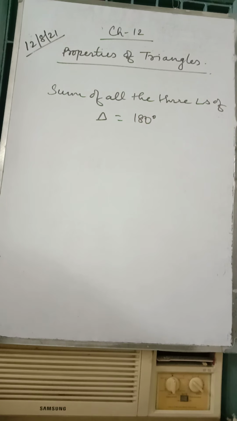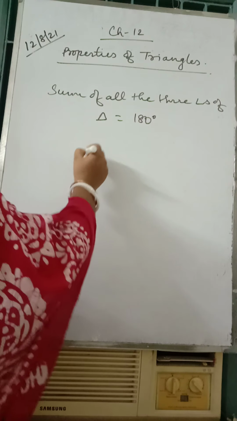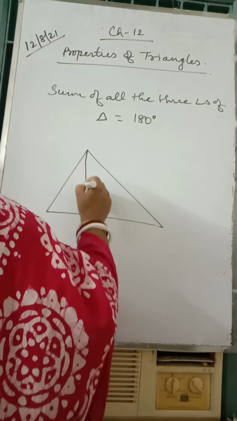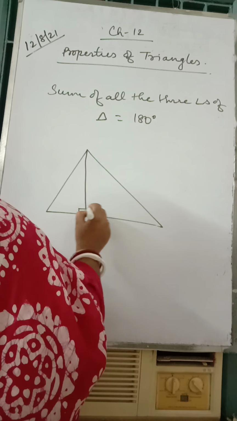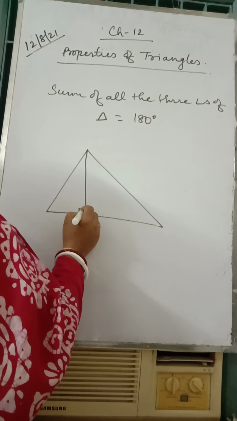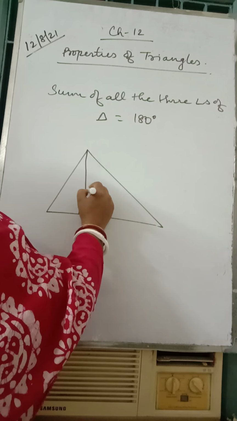Now next we have altitude and median. Always we get confused about what is altitude and what is median. For example, if there is a triangle, a straight line from the vertex to the opposite side, if it makes a 90 degree angle, then it is known as altitude.